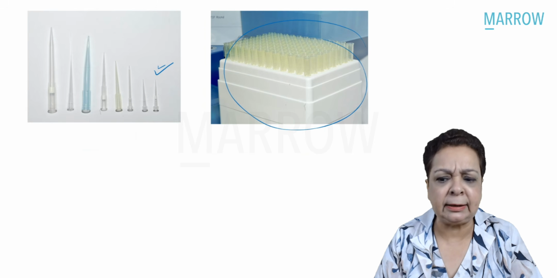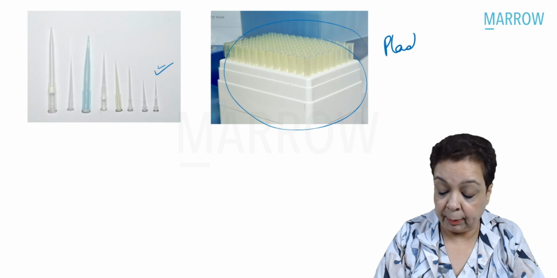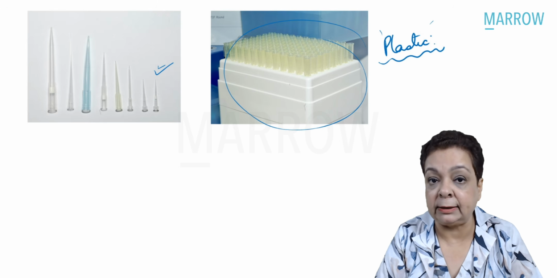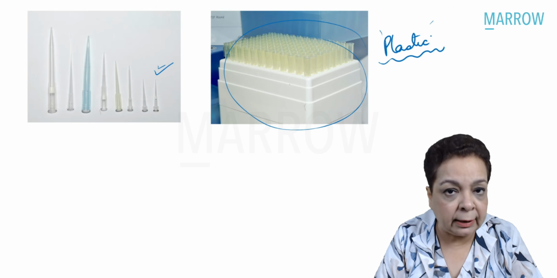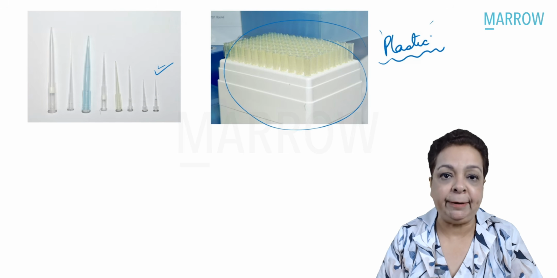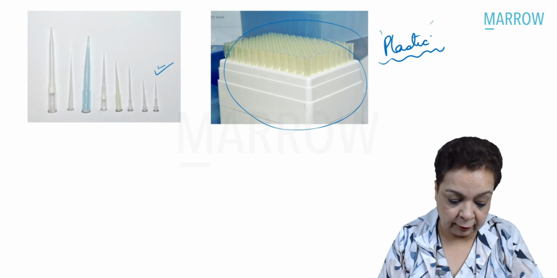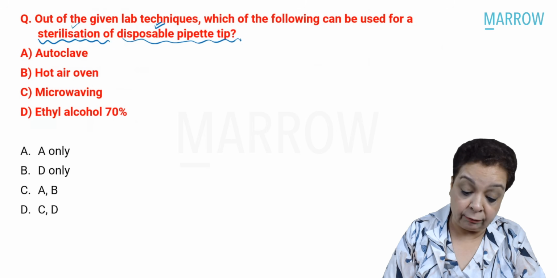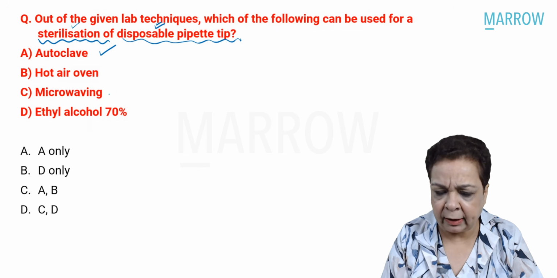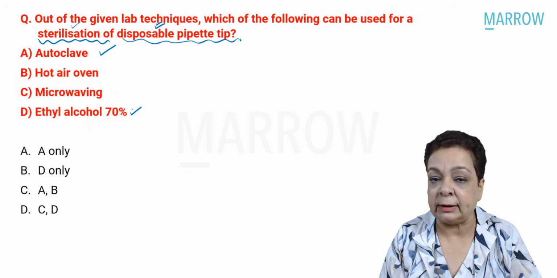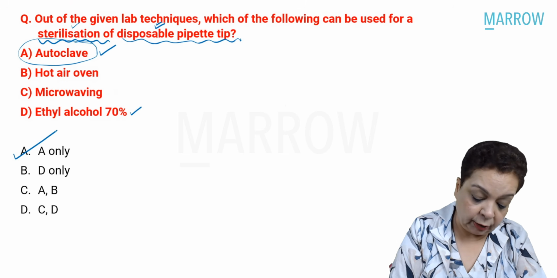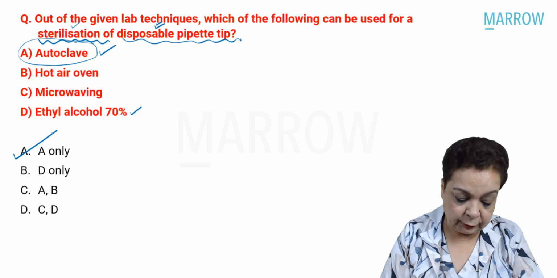So how do we sterilize them? As you can see, these are made of plastics. And what have we learned? That all plastics and rubbers are sterilized in the autoclave. They should not be sterilized in the hot air oven because the temperature is too high and they would get deformed. So autoclave is correct. Microwaving is never a sterilization process. Ethyl alcohol does not sterilize. So our answer to this question is option A. Okay, let's move on.